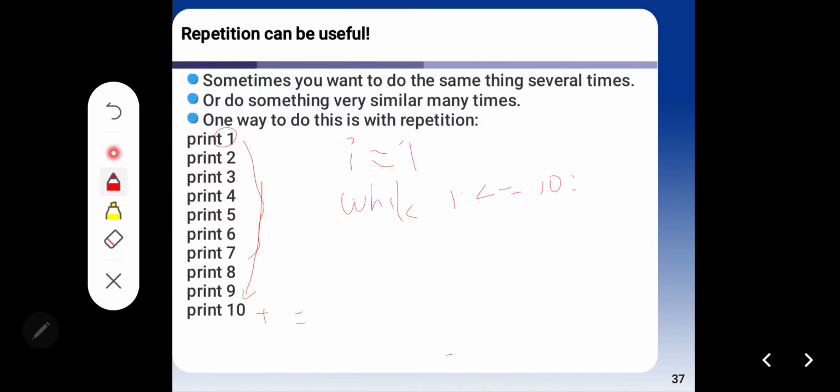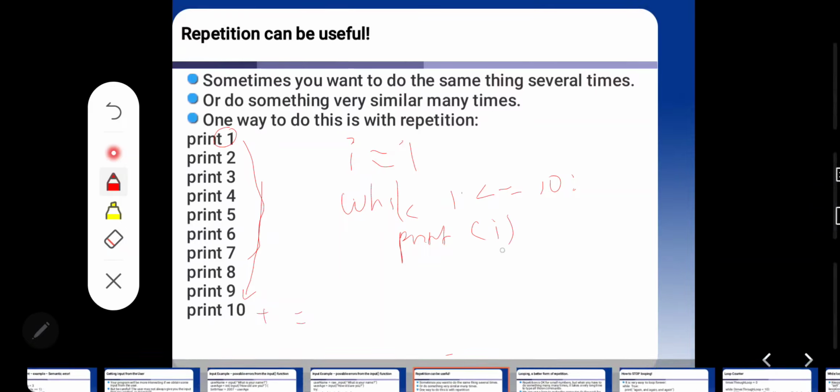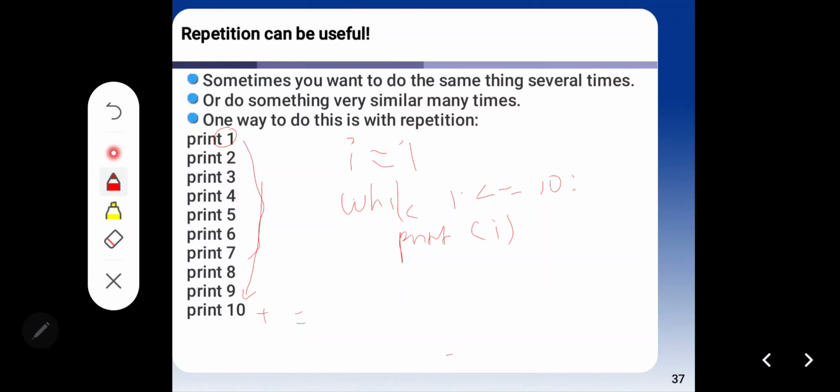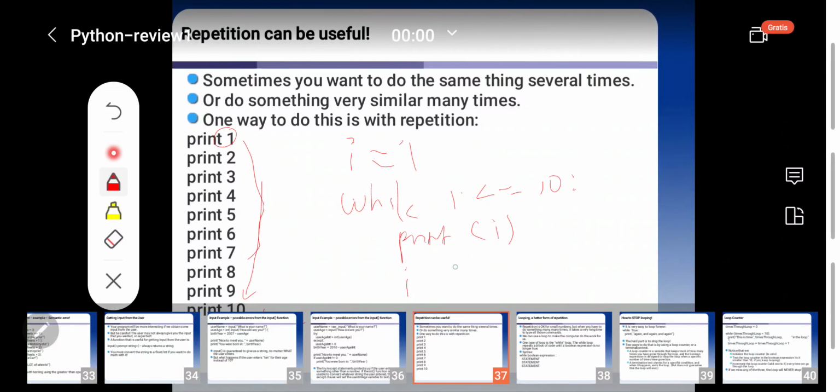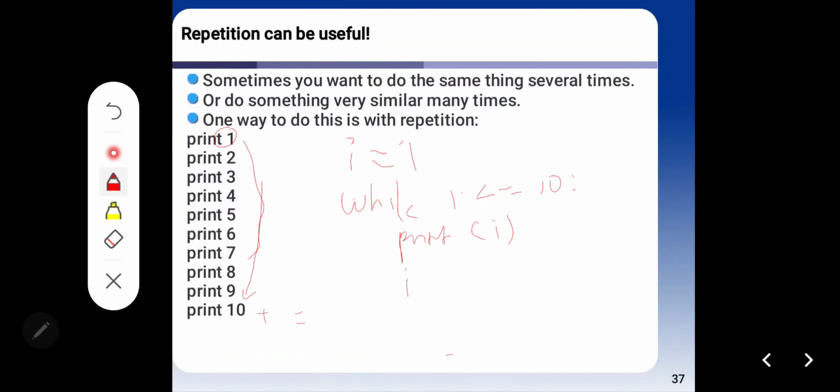And if you want to print, you write the keyword print, parenthesis i. In every iteration, because the iteration is increasing, at the end of this block you write variable i plus equal 1, because each iteration is 1.